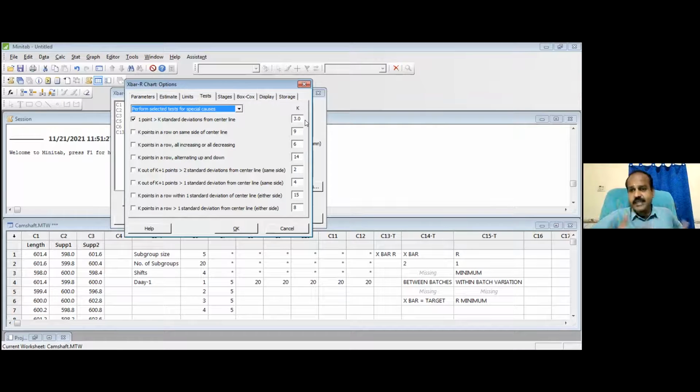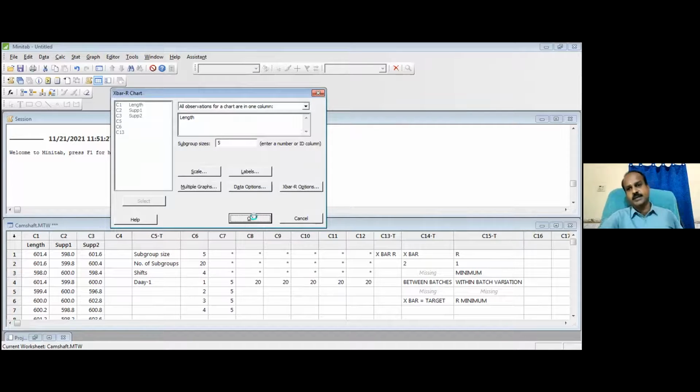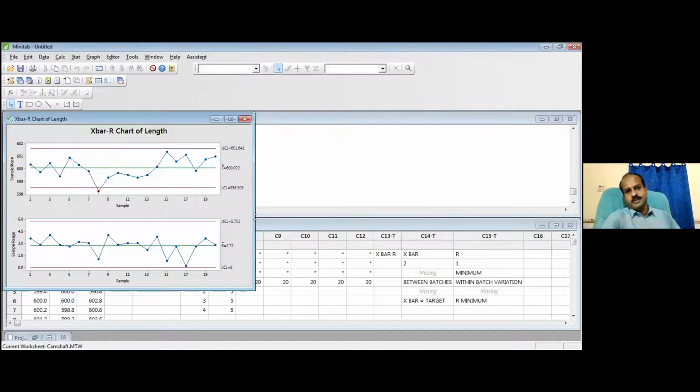But as I gain more and more maturity, I will start suspecting everything, isn't it? Even if somebody scores slightly 2 marks lower, then also I will ask them a question, right? Well, they got the pass mark, but they have got only 95. Why did you lose 5 marks? That can be my question, right? So initially, I want to check only the control limit, which is the 3 sigma limit. I give OK, and again I give OK. Now my control charts are plotted.